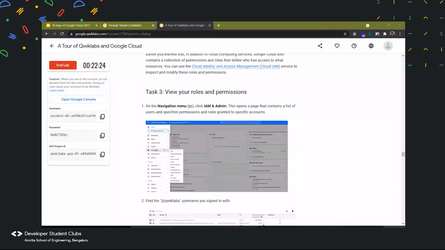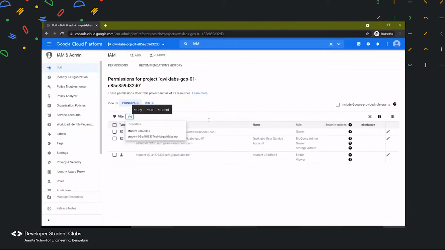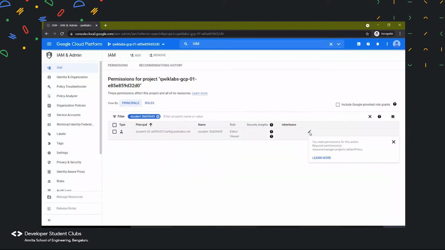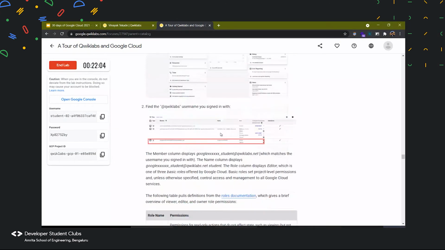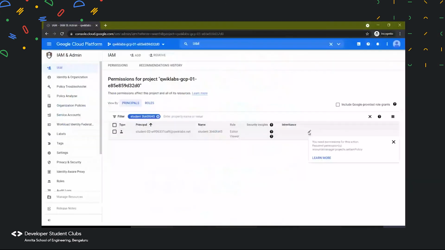Let us search again. And then using that search section, what we could do using that pencil button, we'll have the access of whether it is an editor or a viewer or the owner.